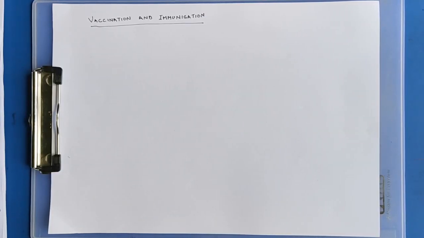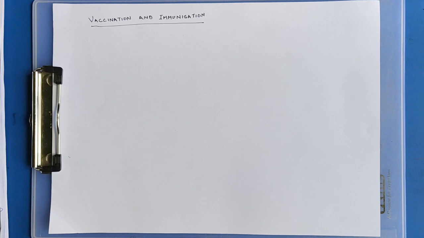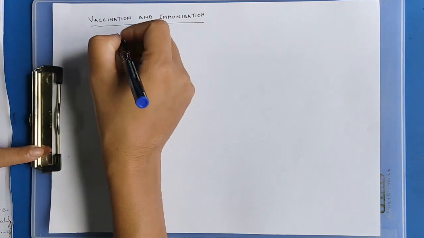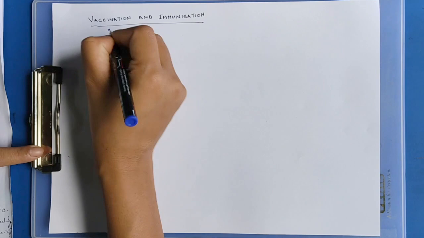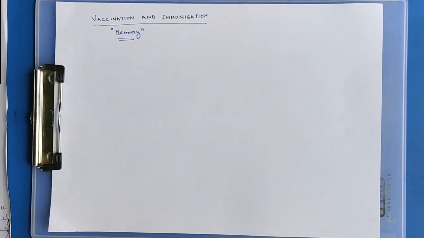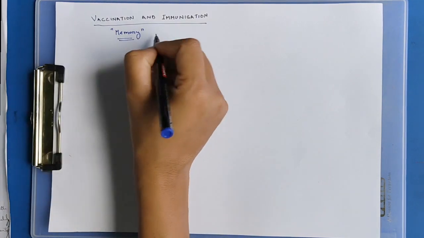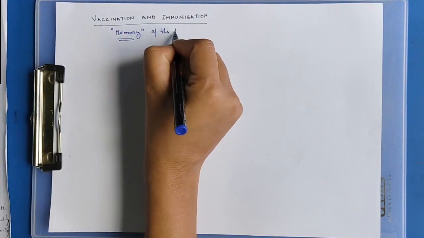Active to passive immunity, and then vaccinations and immunizations. Vaccinations and immunizations: the principles for vaccinations and immunizations are based on the properties of memory of the immune system.